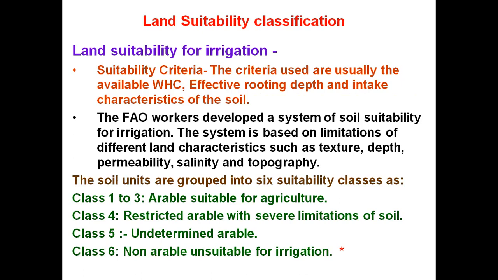Class 4 is restricted arable with severe limitations of the soil. Class 5 is undetermined arable, while class 6 is non-arable and unsuitable for irrigation purposes.